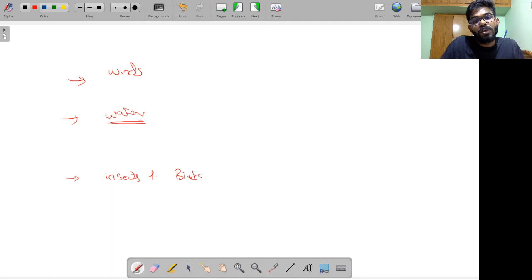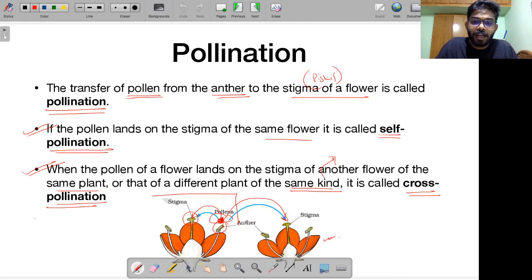For example, you might have heard this famous quote by Einstein where he said that if honeybees were to become extinct, humanity would be extinct in a matter of a few years, right? Why does he say so? Because remember, honeybees are also an important pollinator. What happens is, the honeybees are attracted to the anther, right? So they come over here, they are looking for nectar, etc. They end up dusting themselves with these pollens.